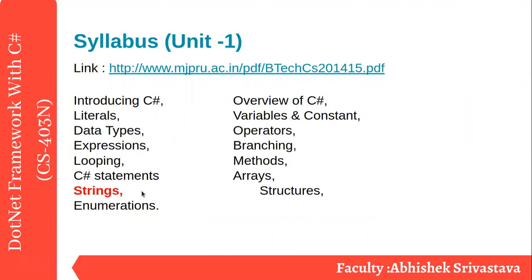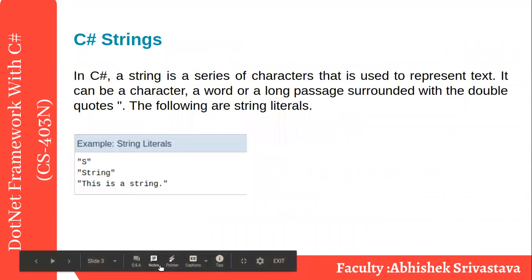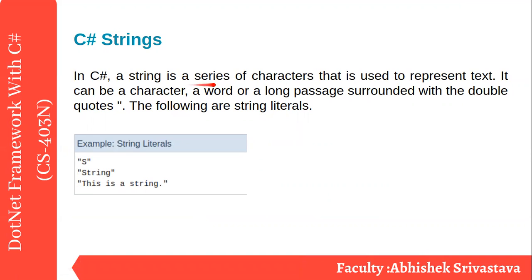All right. Now, first of all, what is a string? In C sharp, a string is a series of characters. We can say it's a collection of characters that is used to represent a text. It can be a character, a word, or a long passage surrounded with double quotes. So keep in mind, any string you are creating, we have to put that string in double quotes.